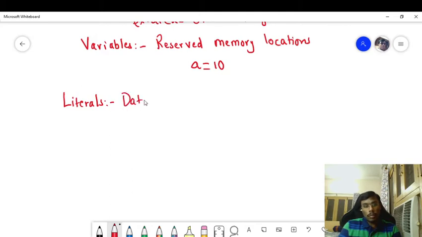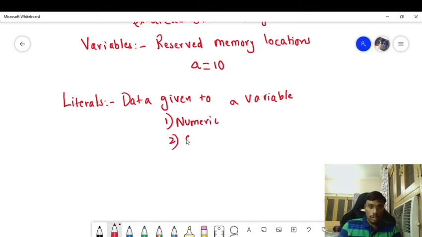Literals are nothing but data given to a variable. In the above example, we have created a variable which holds the value of 10. Here 10 is nothing but a literal, and these literals are basically classified into 5 different types. One is the numeric literal.